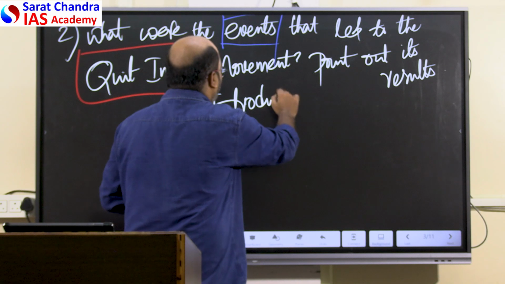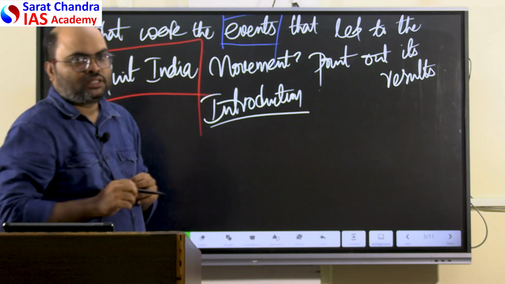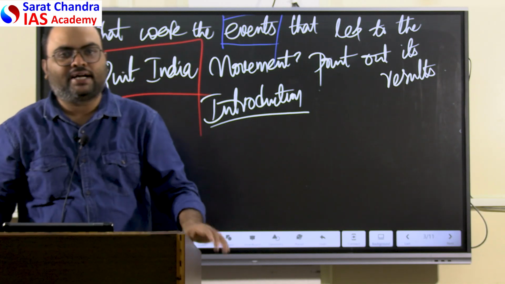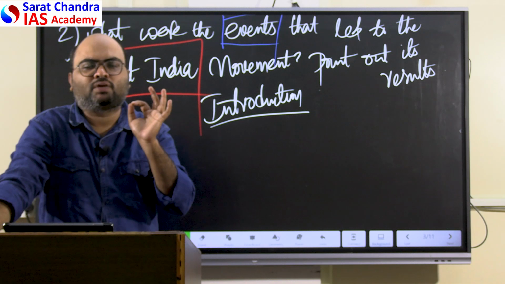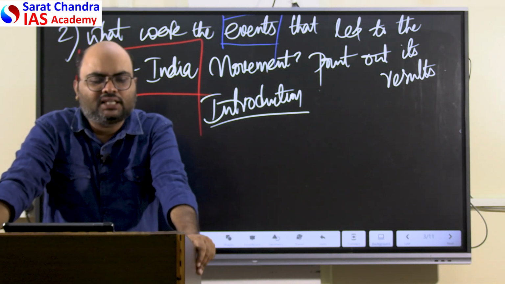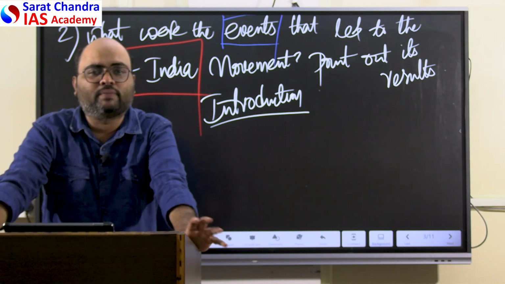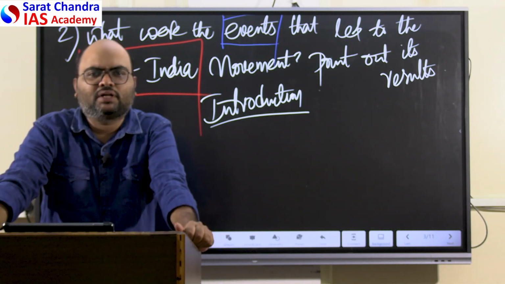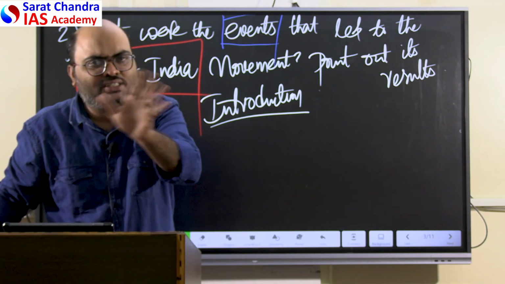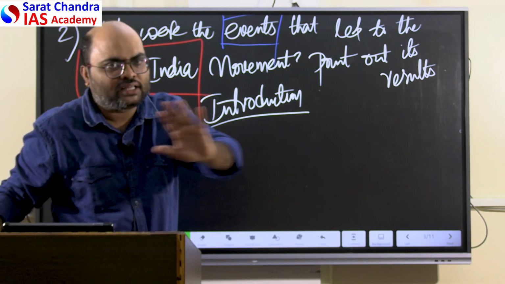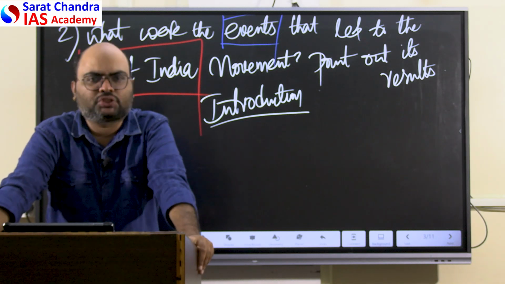So we need to start with the importance of the Quit India movement. The importance of the Quit India movement is that it was the largest mass national movement started by Gandhiji. Gandhiji in his lifetime had started three great national mass movements. First one, the Khilafat non-cooperation movement between 1920 to 22. Please understand, these are not required to be written in the introduction part. I am just giving you background information.